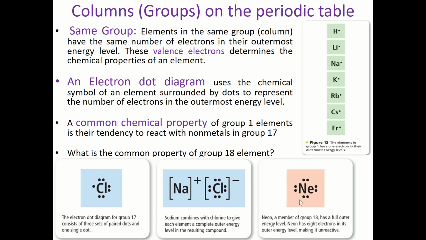Now let's think about this example of sodium and chlorine. We know that sodium belongs to group number 1, so it should have only 1 electron at the outermost orbit, while chlorine has 7 electrons, 7 dots at the outermost orbit. Sodium having 1 electron at the outermost orbit does not make it stable. Why? Because it must be 2 electrons to be stable, right? So sodium needs to get rid of this 1 electron. While chlorine has 7 at the outermost, and again it's not stable because it needs to be 8 to become stable.